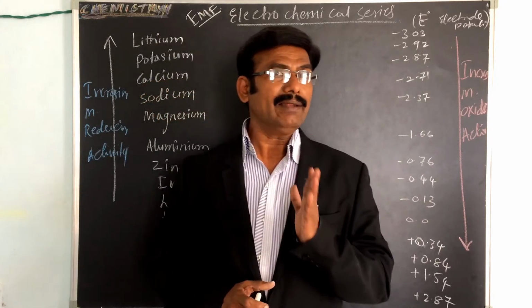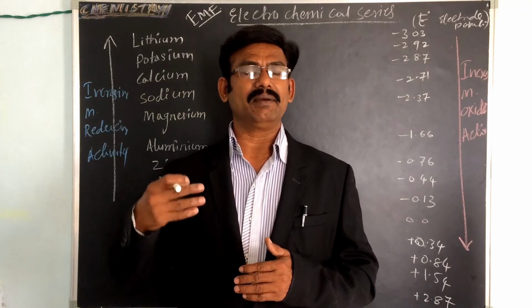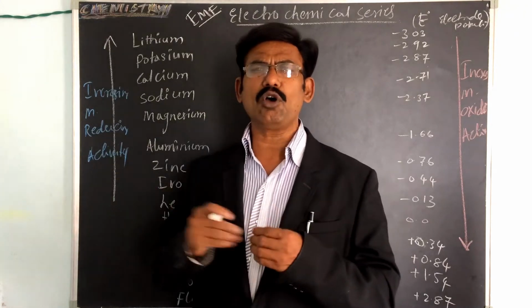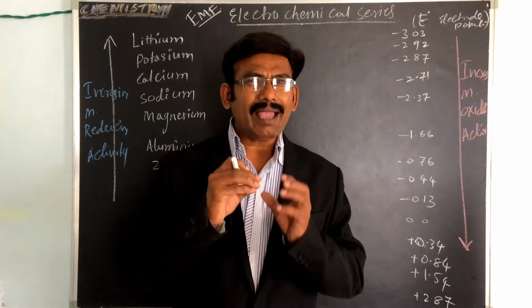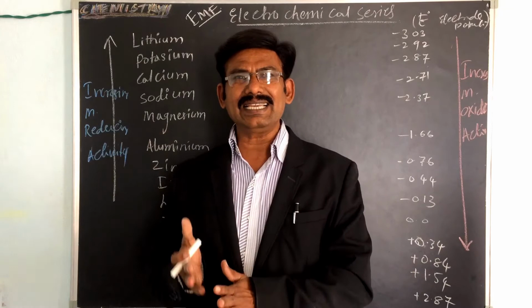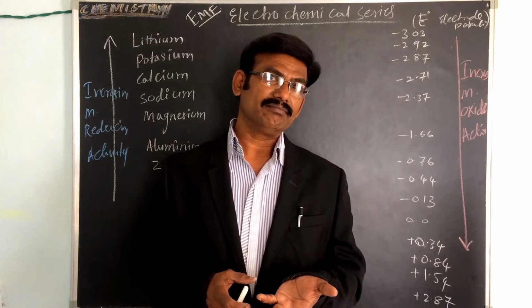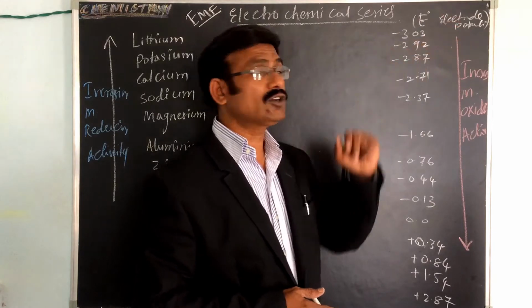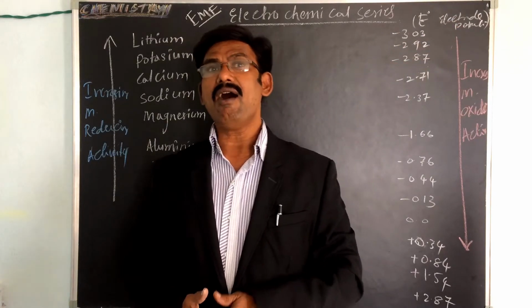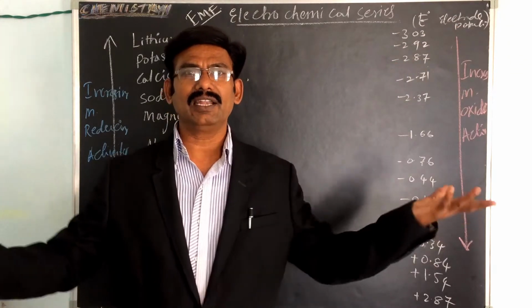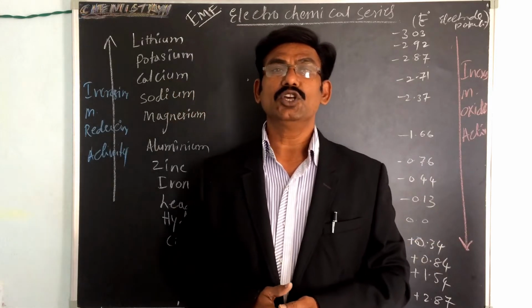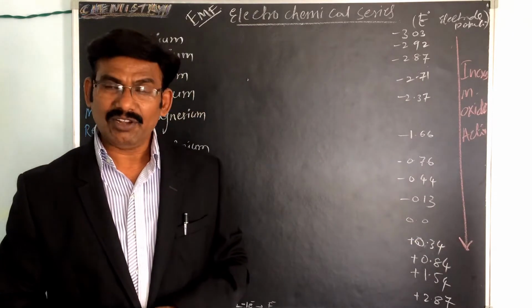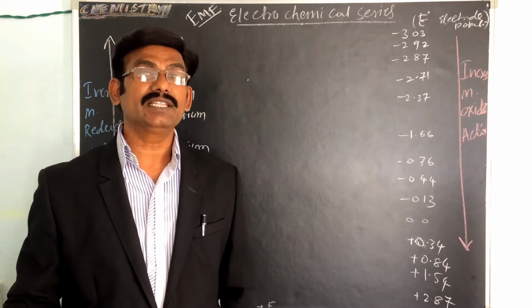Different elements like lithium, potassium, rubidium, cesium, so many elements are there, and they can be arranged in increasing or decreasing order of their potential. The potential is the electrode potential. How the arrangement is made, I will tell you. First of all, you see the definition.